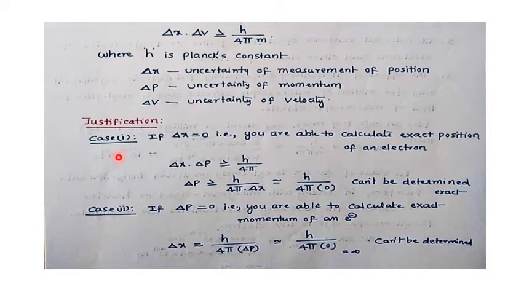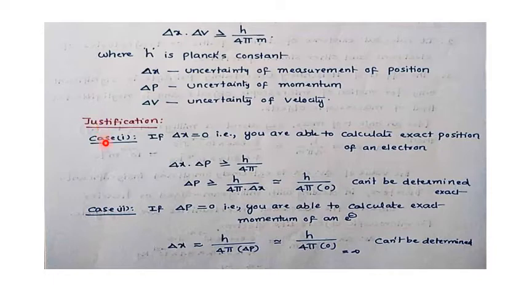Already it has been studied, delta x into delta v greater than or equal to h by 4 pi m. So h is the Planck's constant, delta x uncertainty in position, delta p uncertainty in momentum, delta v uncertainty in velocity. Okay, now justification.